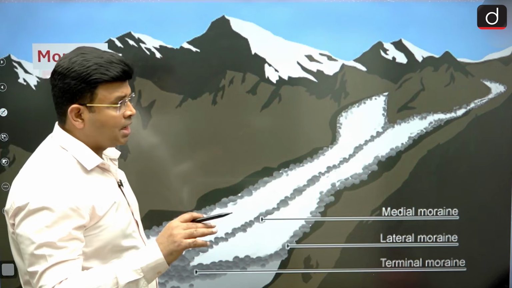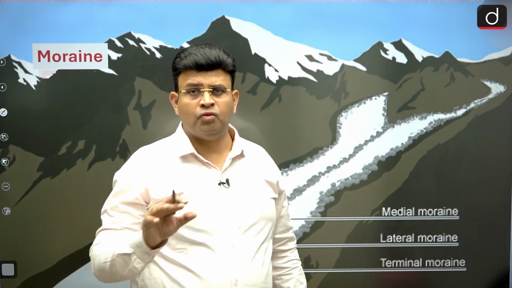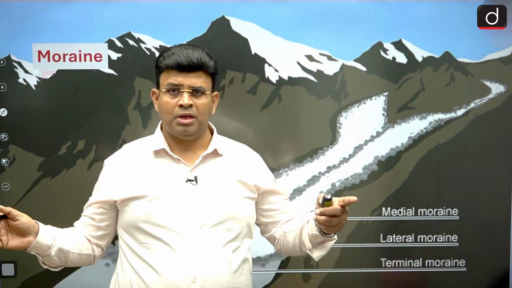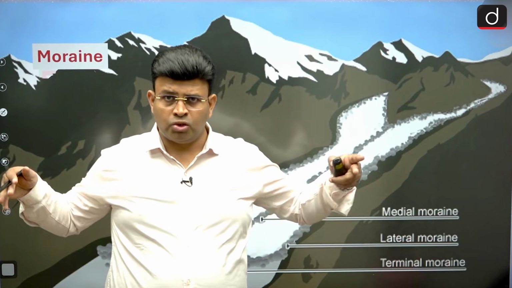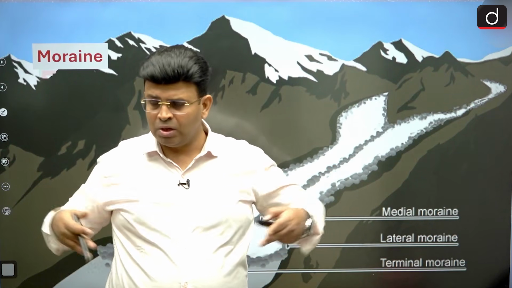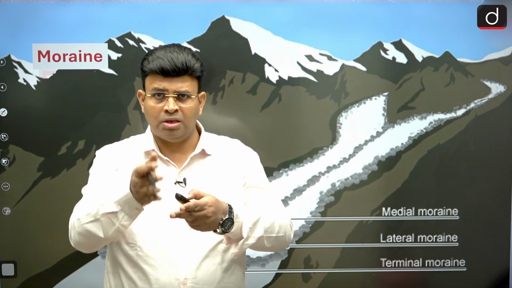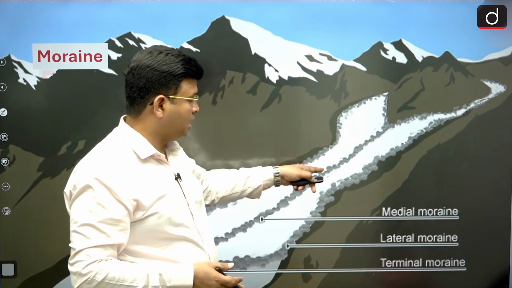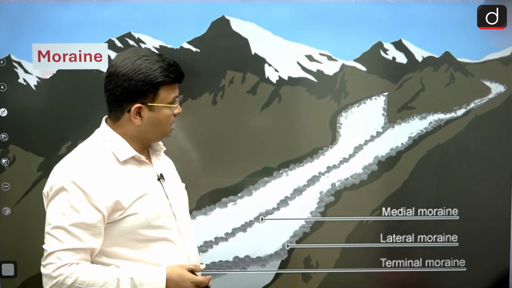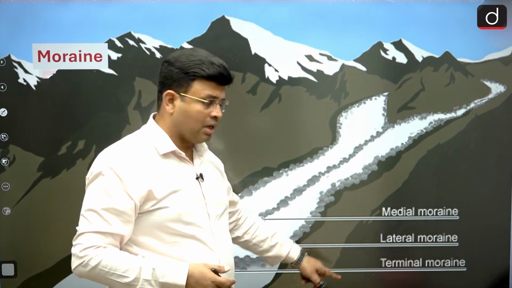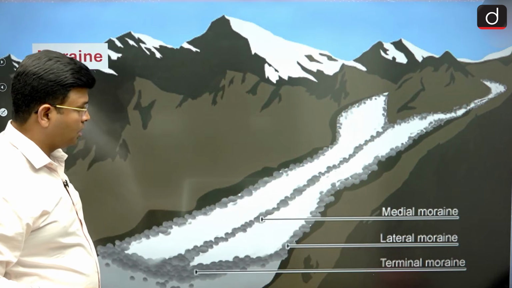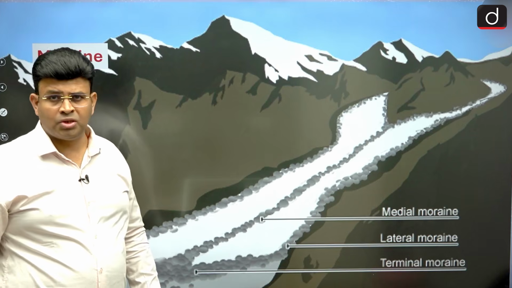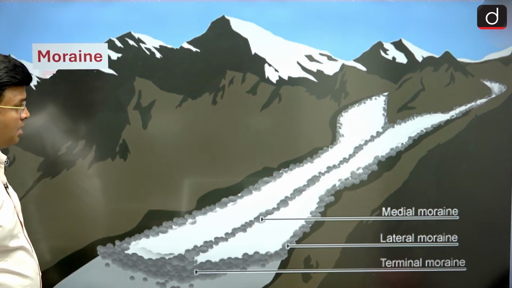So moraine is debris deposited by the moving glacier and its erosion. On the side it is a lateral moraine, and when the two glaciers meet together, in the middle the two lateral moraines get together and become a medial moraine, and at the end there is the terminal moraine.